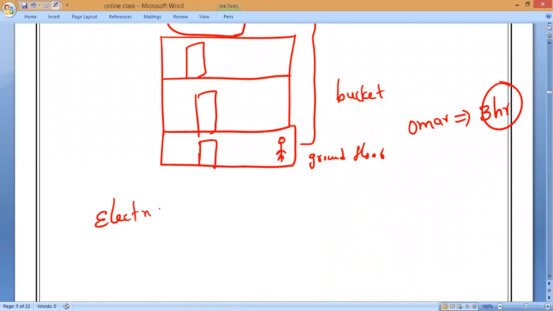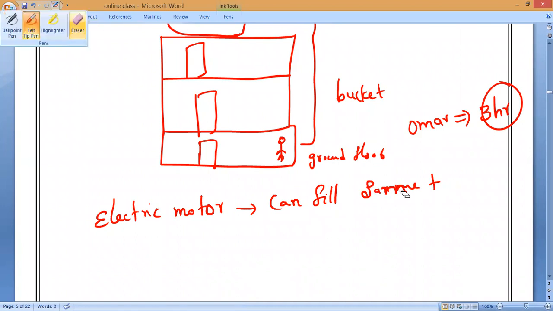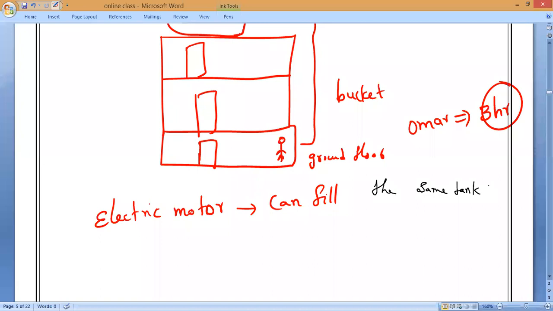If I use the electric motor, which everybody has in their home, the same tank can be filled in hardly how many minutes? Please respond. Hardly 20 minutes. Is it enough? In our homes, you people might be having this, correct? So the same tank can be filled in hardly 20 minutes. Is it okay, Hari?